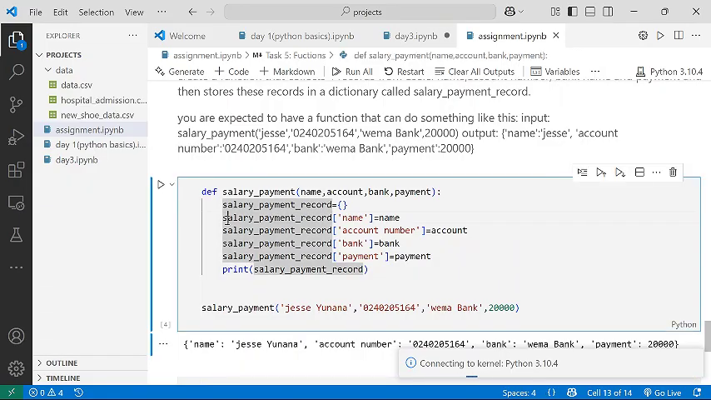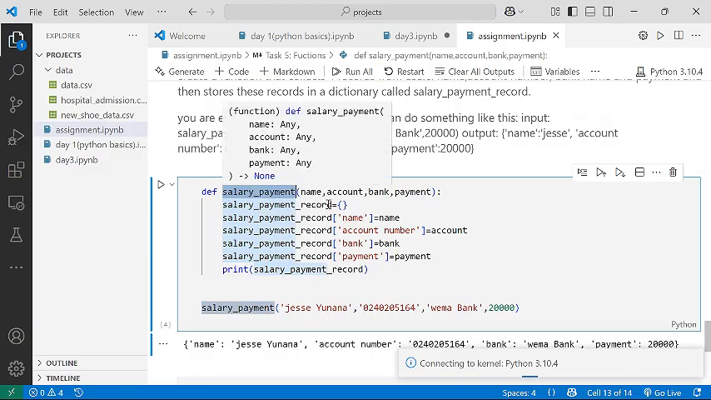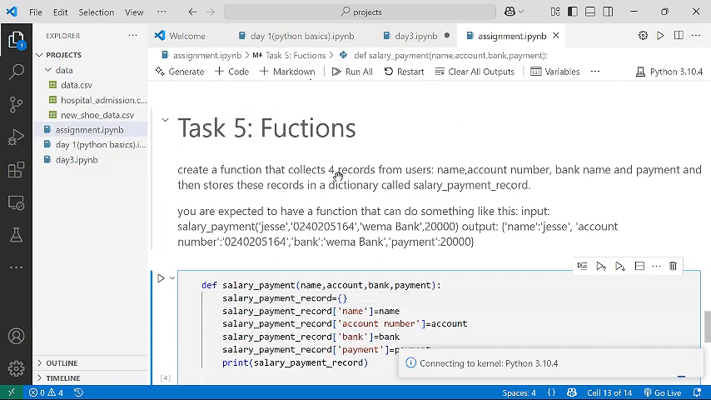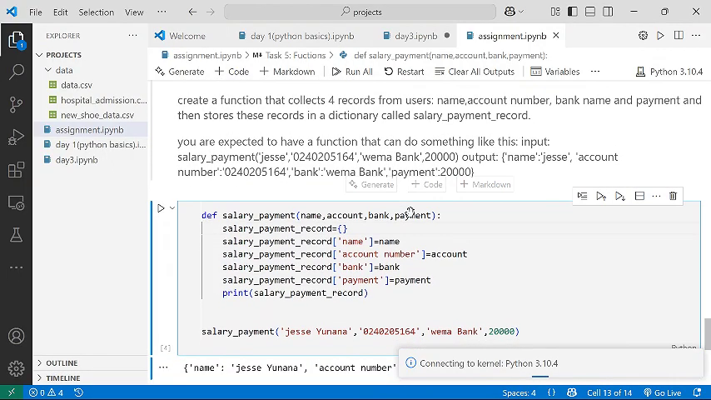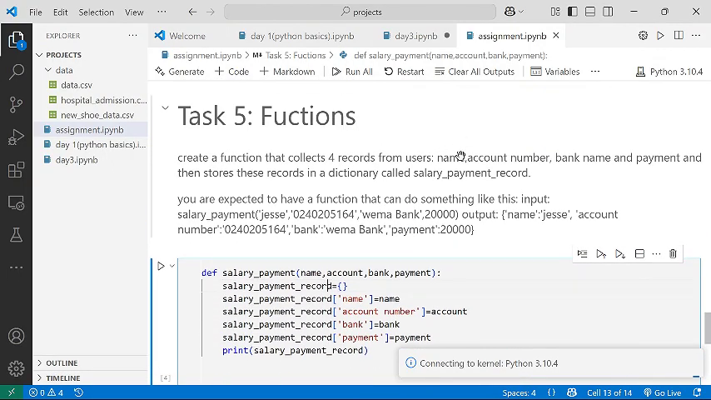So that was what I did here. So I called my function. Remember, to define a function, you always start with the def keyword. I told you if you didn't put that def, it's not a function, it's something else you are doing. So I need to first of all write my def to make it be a function. And then I pass the name of my function, salary payment. Now they said the function should collect 4 records. So it should have 4 parameters. And those parameters are name, account number, bank name, and payment.